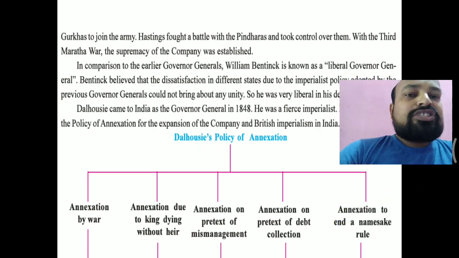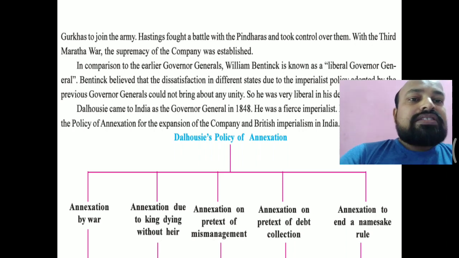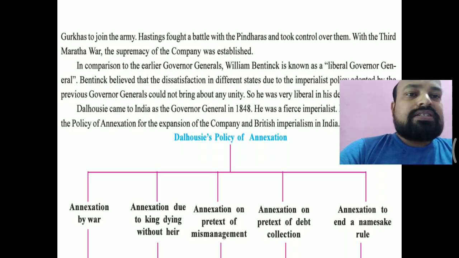Now, Dalhousie's annexation policy had many kinds of ways in which states were annexed. Here you can see annexation by war. Then annexation due to the king dying without an heir, which means if he has no son, then that kingdom was also annexed by Dalhousie according to the annexation policy. Then annexation on the pretext of mismanagement: if any kingdom could not manage its empire, they were not able to manage it, then according to this pretext also they could annex that kingdom.